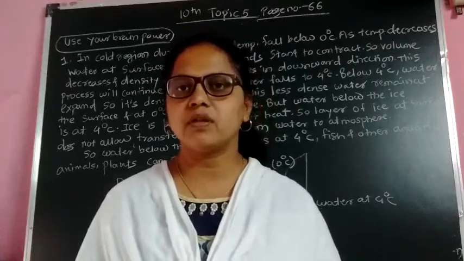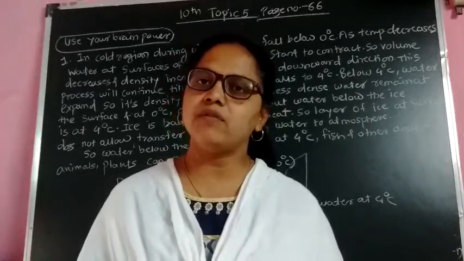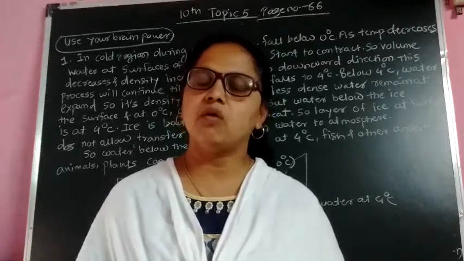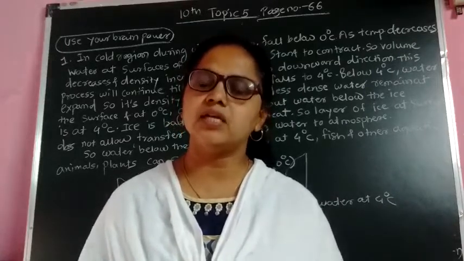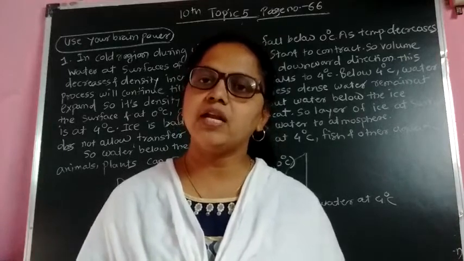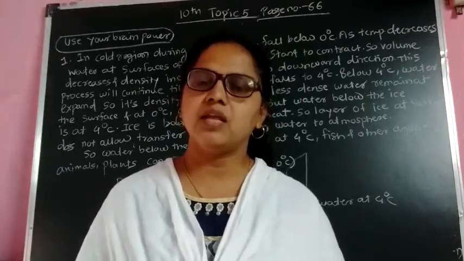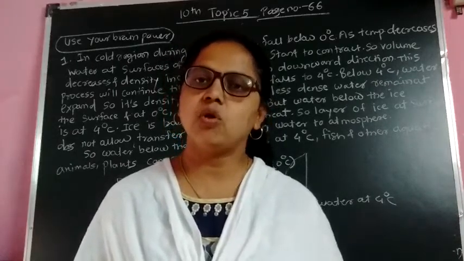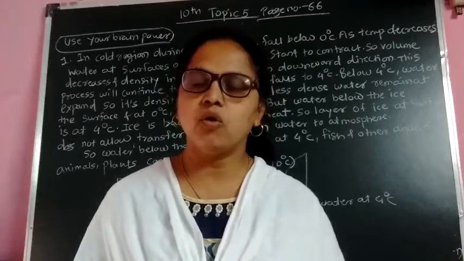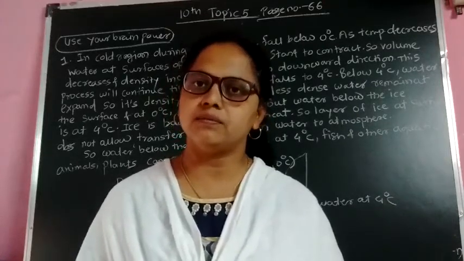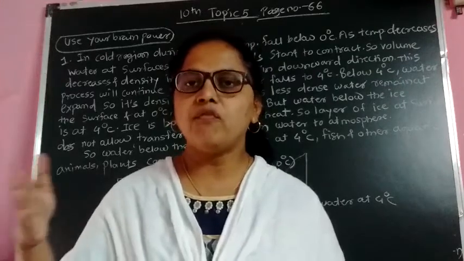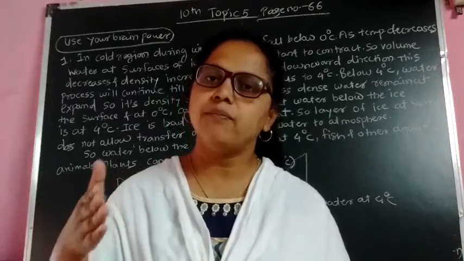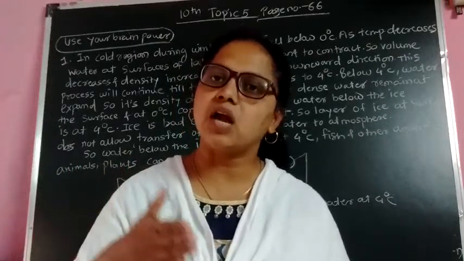In a cold region, when the temperature falls, what will happen? The temperature of the water present in the pond or lake decreases. When it comes to 4 degrees Celsius, the volume of water becomes minimum and density becomes maximum. So this highly dense water goes in the downward direction. Now suppose below 4 degrees Celsius, that is 3, 2, 1 degree, the temperature starts to fall.